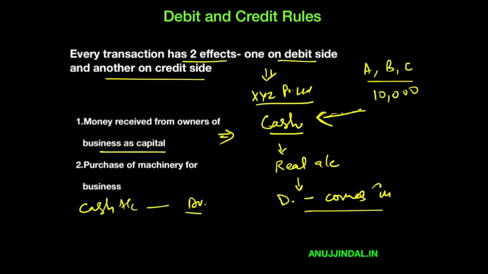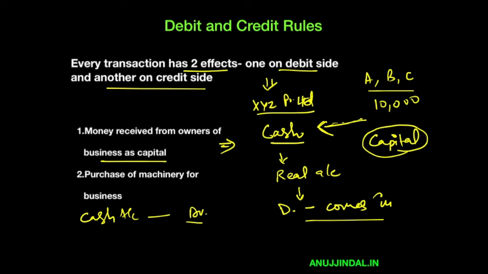Now, what is the other account that is affected? Because they have given a loan to this XYZ Private Limited, whatever money they have put in, they are going to take it out someday. They have given a loan to this company, which is a liability, and this liability is called capital. And when this liability increases from the owners, we are going to use it as a personal account. Capital is a personal account.